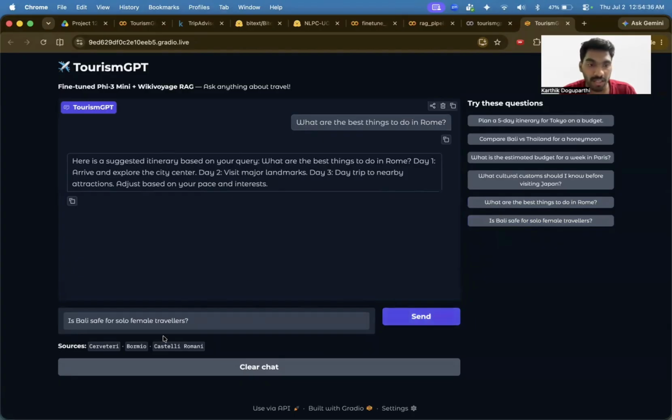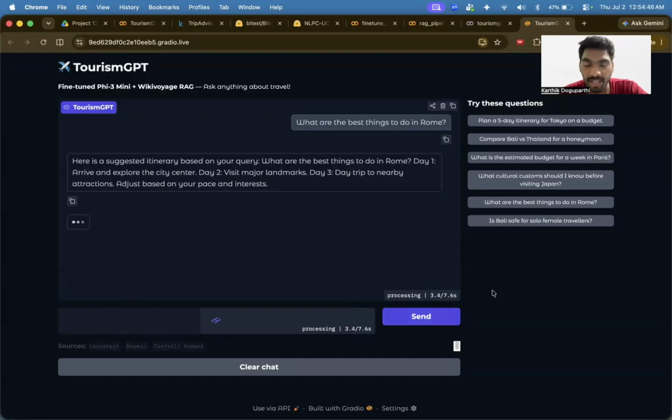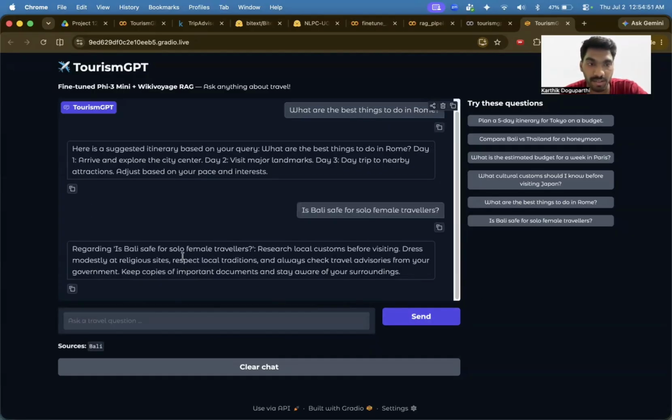Before that, it is also showing me the sources that it is taking from my model. Let us see for Bali as well if it is working or not. As you can see here, for whether Bali is safe for female travelers or not, it says what female travelers should do so that women would feel safe: research local customs, dress accordingly, and respect local traditions. Always check travel advisories from your government, keep copies of important documents, and sources for Bali.